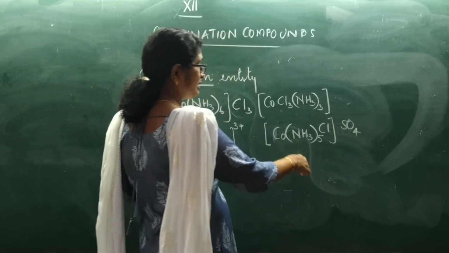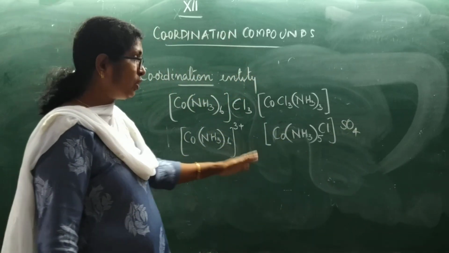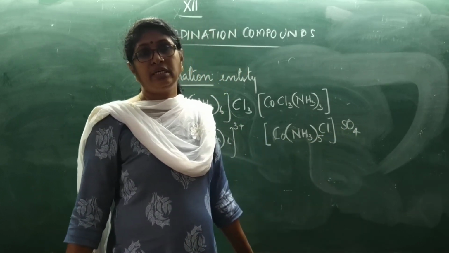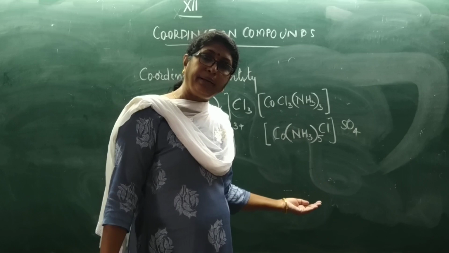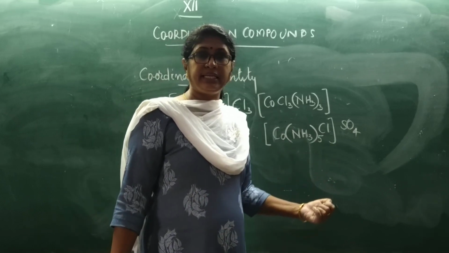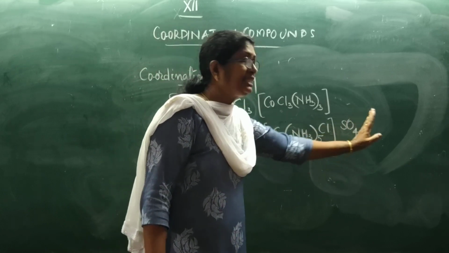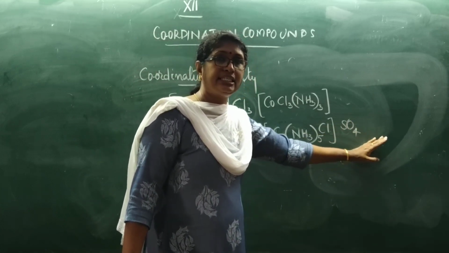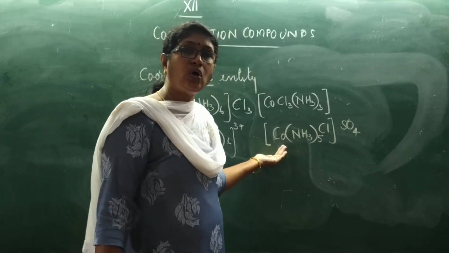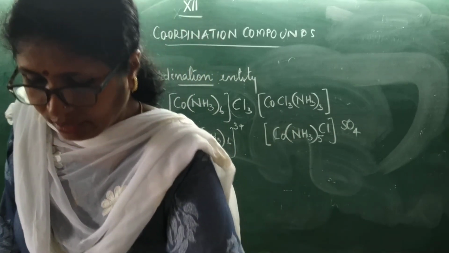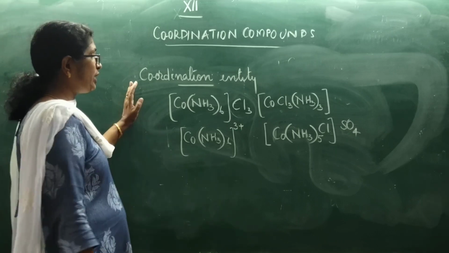If you dissolve this complex compound in water, it will give a precipitate with the sulfate ion. That is, you add barium chloride, it will give a white precipitate of barium sulfate. So this part is ionizable. This is called the ionization sphere and this is called the coordination sphere. Understood? So this is the coordination entity.